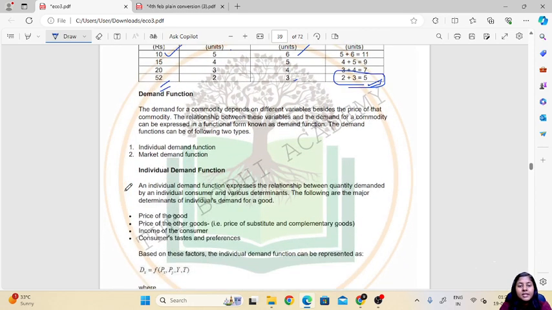Then the next thing we have to understand is the demand function. The demand for a commodity depends on different variables besides the price of that particular commodity, and the relation between these variables and the demand for a commodity can be expressed in a functional form.